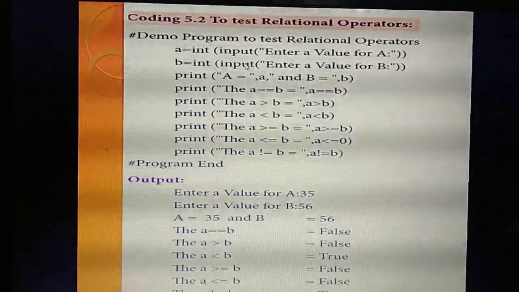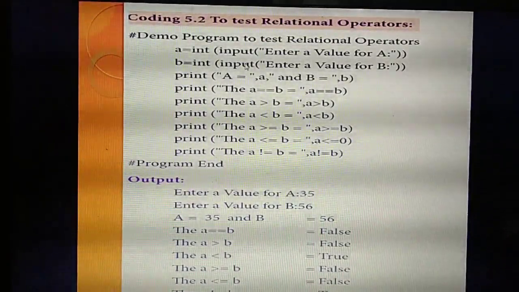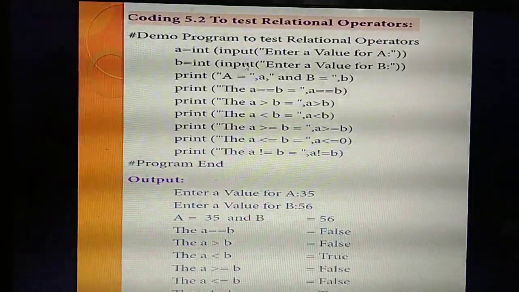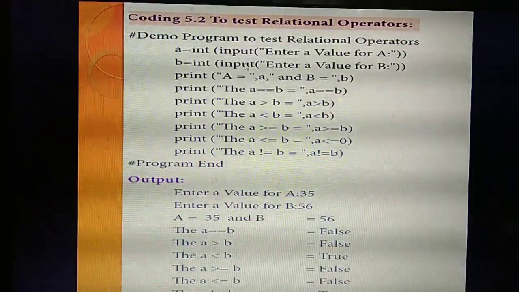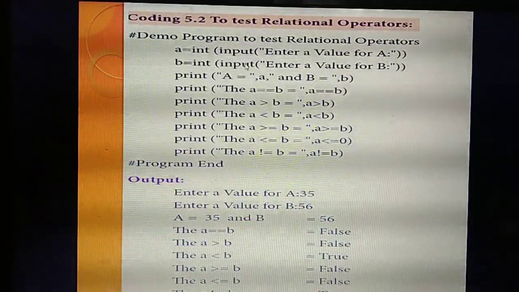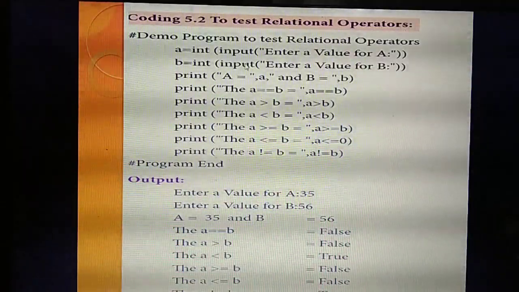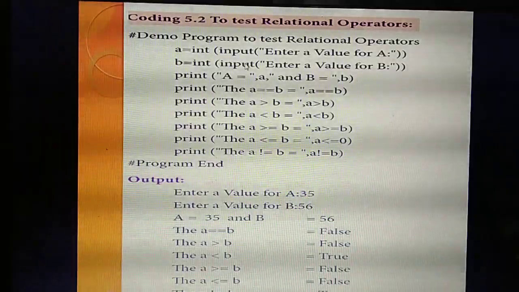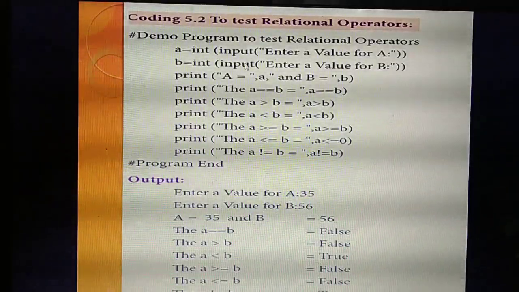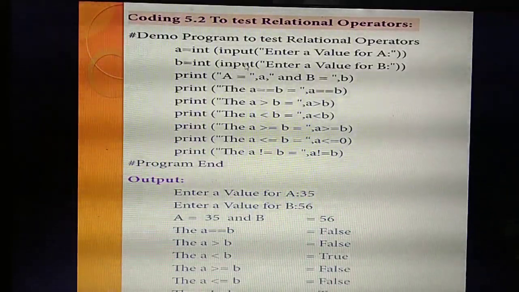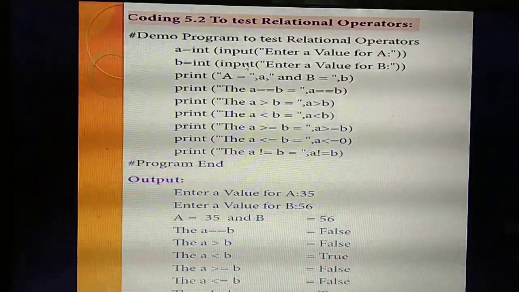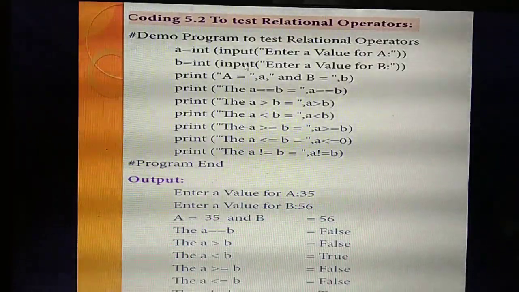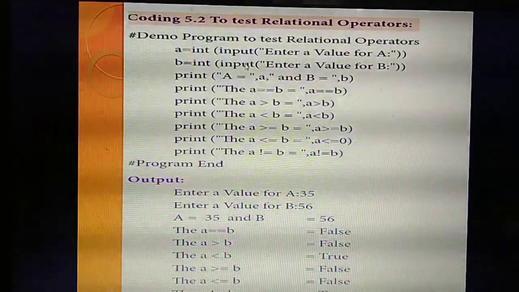So today, what are the things you have studied? In tokens, you have studied the 2 mark question, tokens and types of tokens. Then inside the tokens, you have studied identifiers and keywords, then operators. Inside the operators, you have studied arithmetic operators and relational operators. This tokens question is a very, very important 5 mark question.